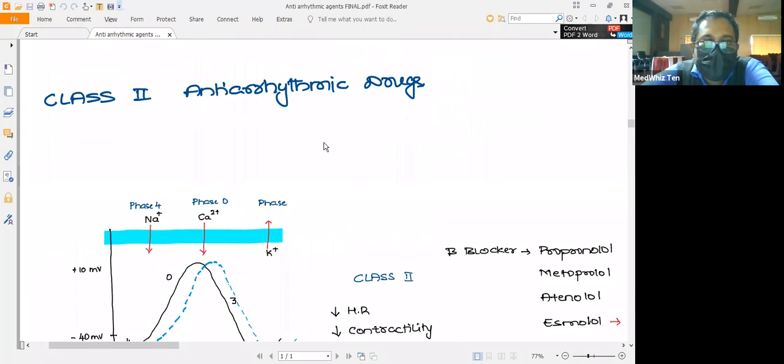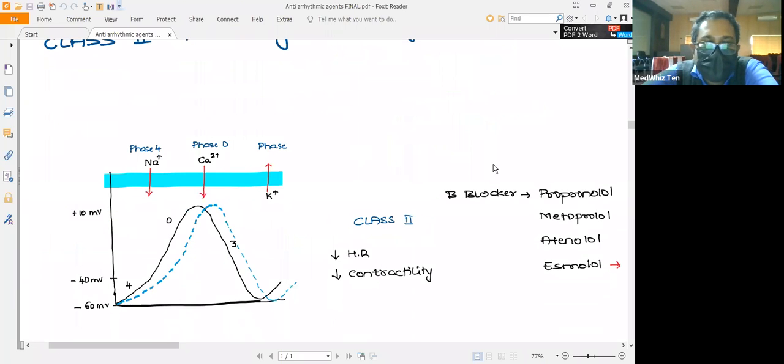Coming to the class 2 antiarrhythmic drugs. Basically, the class 2 antiarrhythmic drugs are the beta blockers, which help in suppression of the sympathetic innervation to the heart. Once you inhibit the sympathetic, that will block the sympathetic effects of the autonomic nervous system.